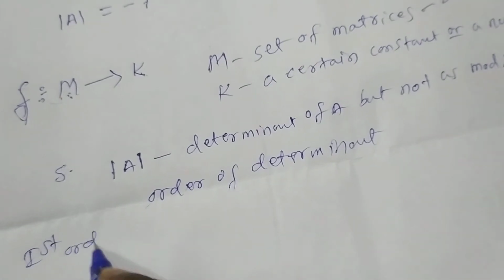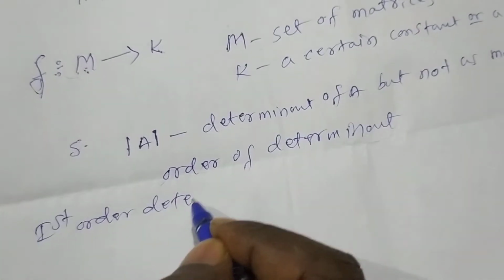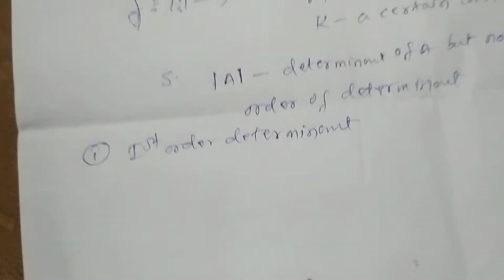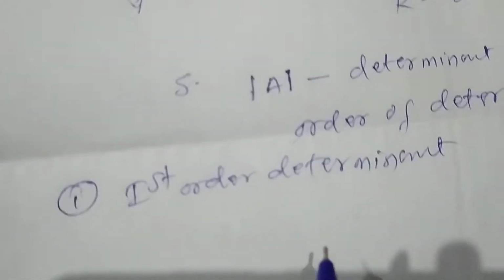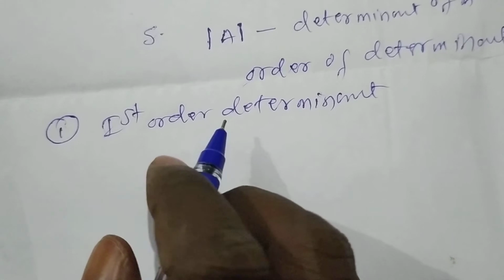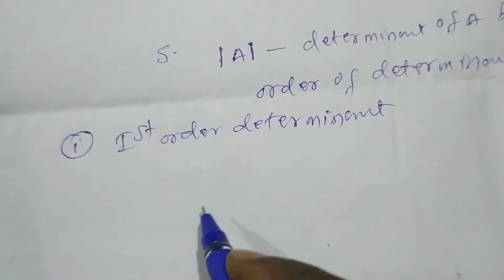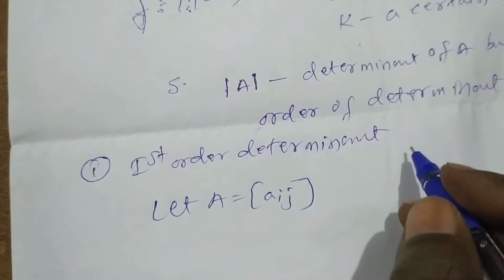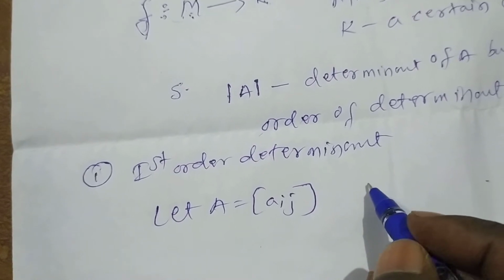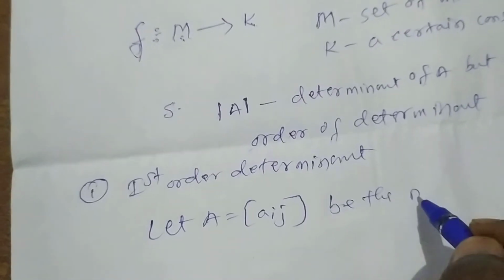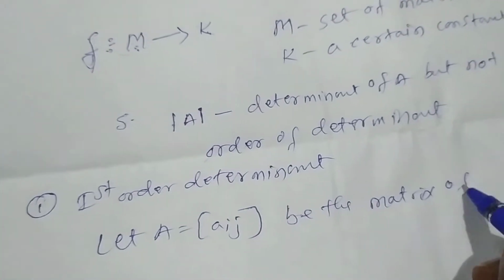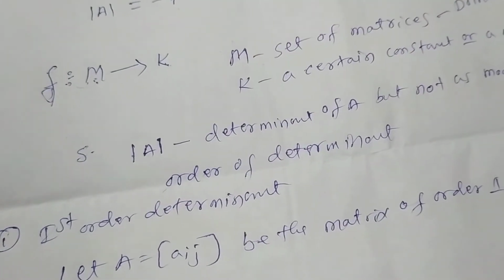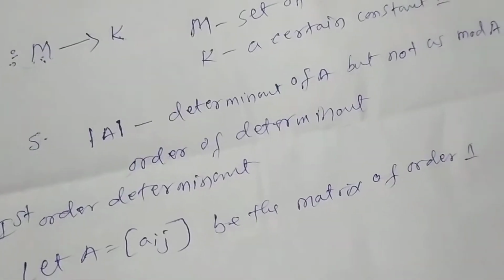First order determinant. See here, let A equal Aij be a matrix of order 1. Then the determinant is defined to be equal to A.